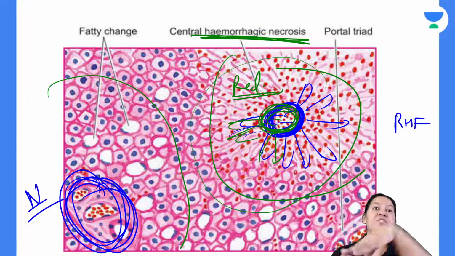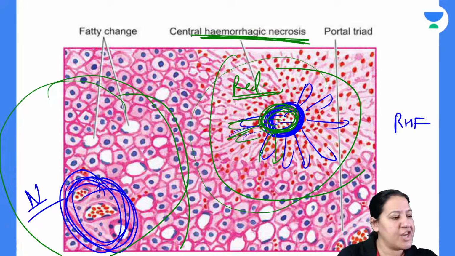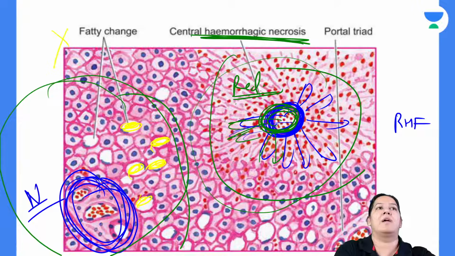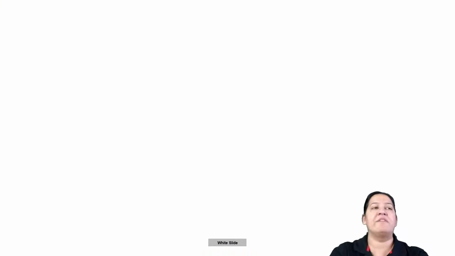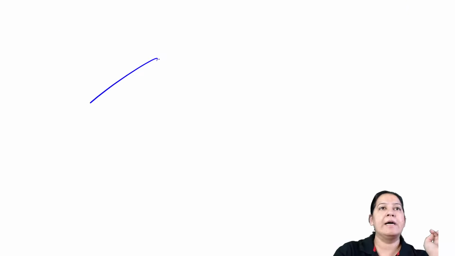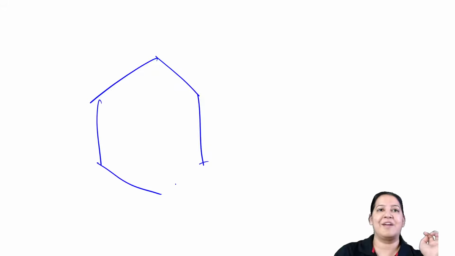And the hepatocytes which are near portal triad, can you appreciate fatty change inside them? Can you see the yellow fat inside them? So this is the fatty change inside them, so they look yellow in color. So that is the alternate red and yellow which is giving you nutmeg appearance. That is the nutmeg appearance, right?